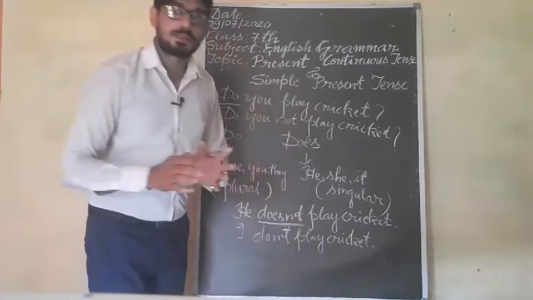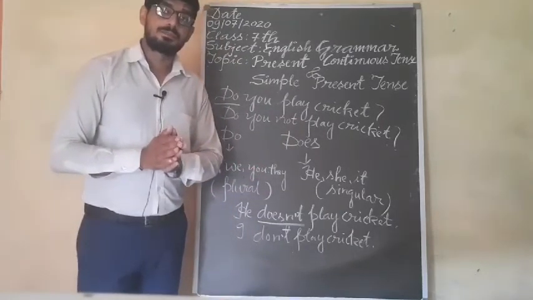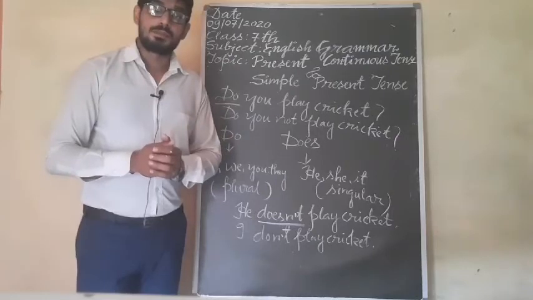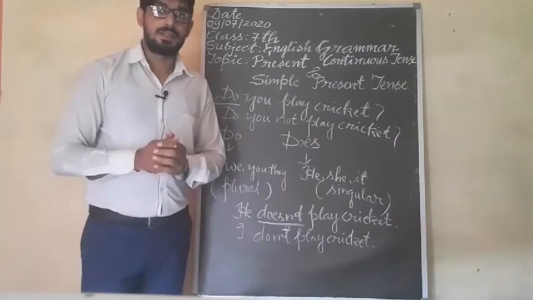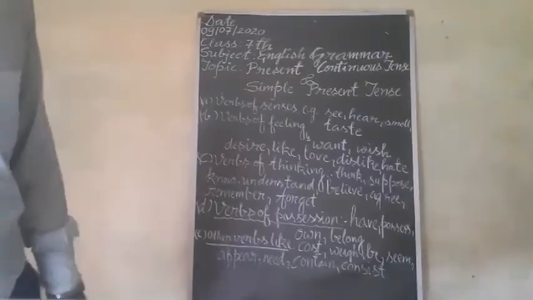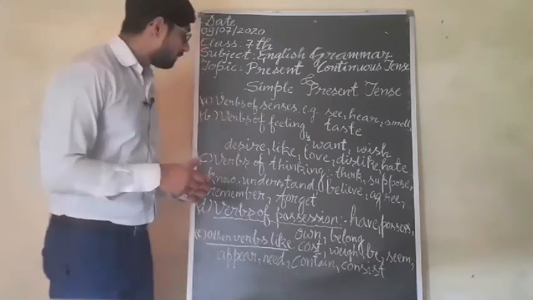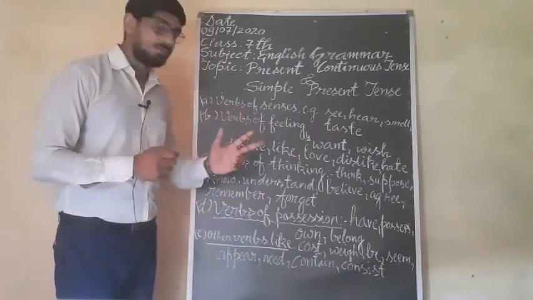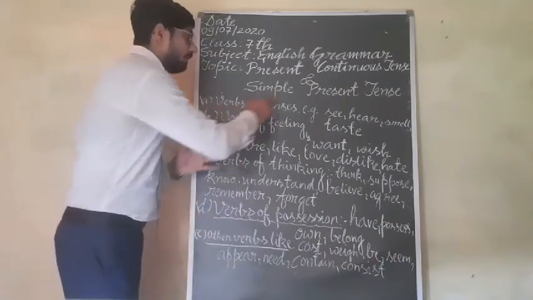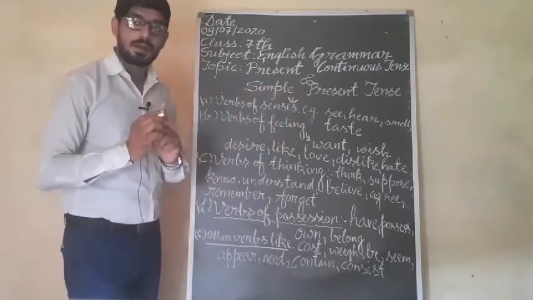What are the verbs which will be used only with simple present tense, present indefinite tense? So look at here now. Students, we have to use these verbs with only simple present tense, not with present continuous tense.